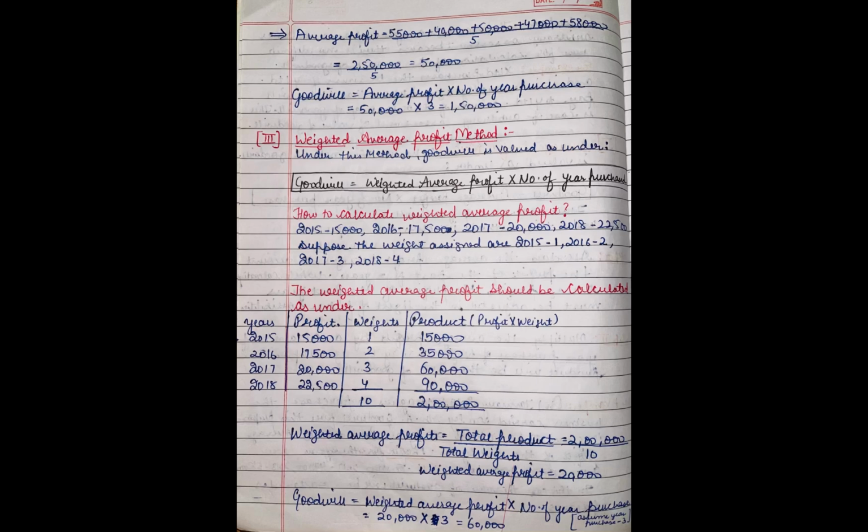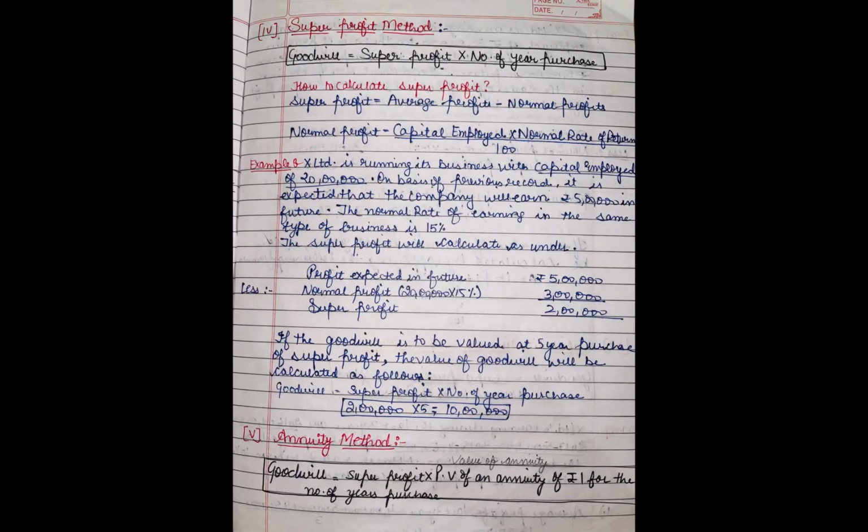So the weighted average profit we get is 20,000 into 3 equals 60,000. So the goodwill is 60,000. Next, the fourth method is the super profit method. The formula of the super profit method is goodwill equals super profit into number of years purchased.